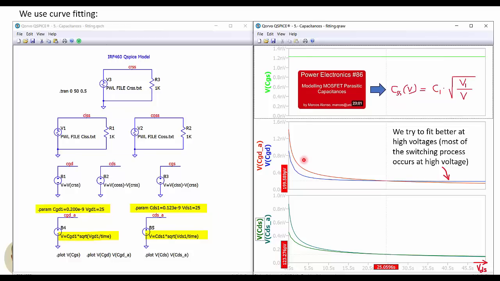Here we have the actual value obtained before from the QSPICE model, and this is the approximate value that we get with this expression. And same thing for CDS, this is the point that we are using, this is the expression. Here in green we have the actual characteristic, and in blue we have the approximation using this equation.